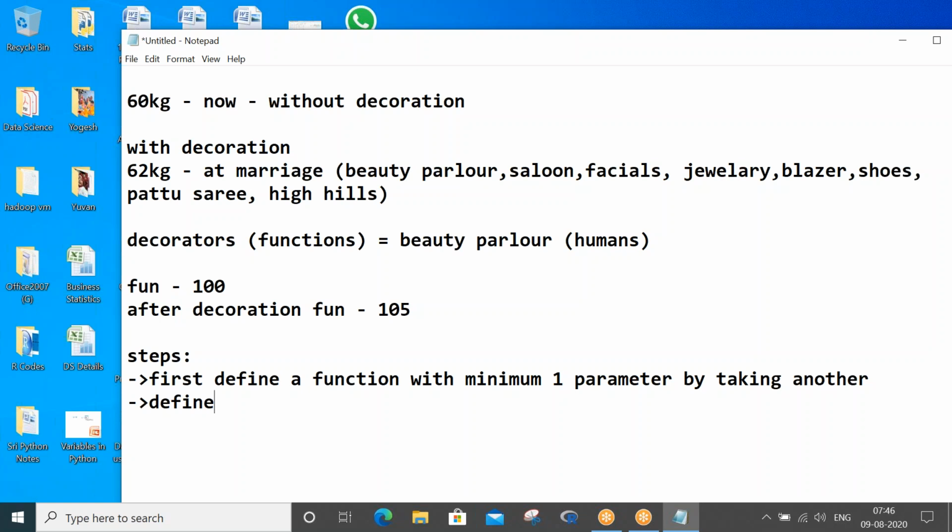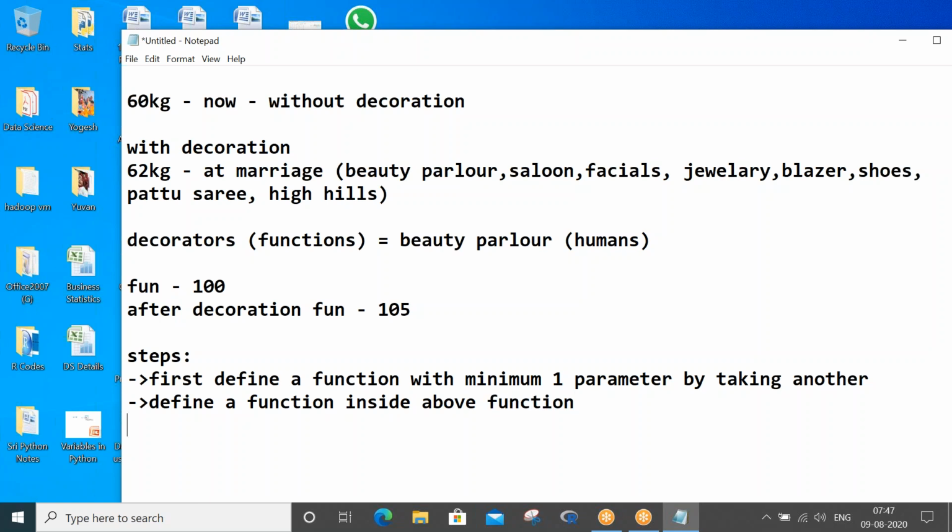Now define a function inside the above function.